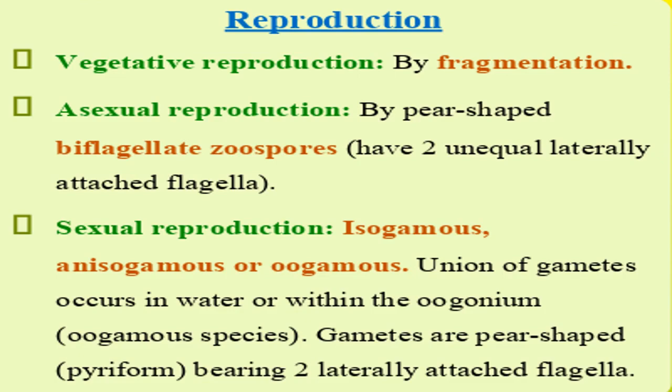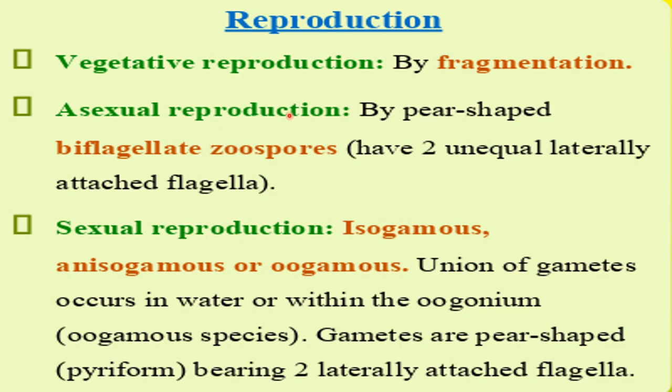Reproduction in Phaeophyceae can be of vegetative type, asexual type or sexual type. Vegetative reproduction occurs by fragmentation here. Then asexual reproduction occurs by spore formation. But what is the difference between the spores of Phaeophyceae and the Chlorophyceae?